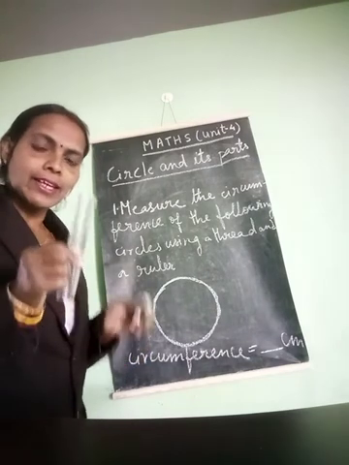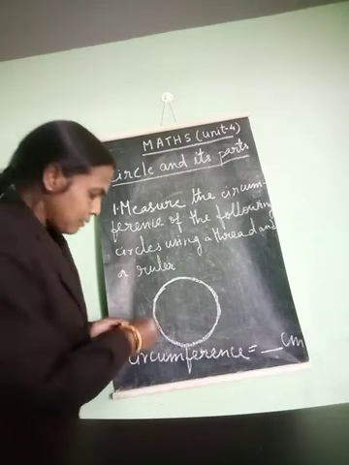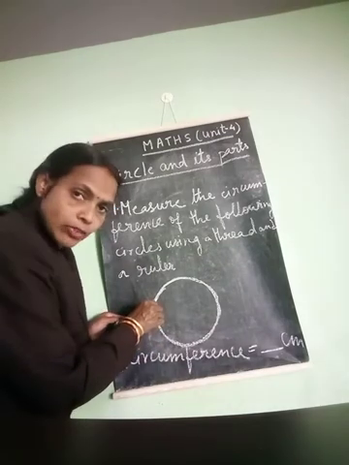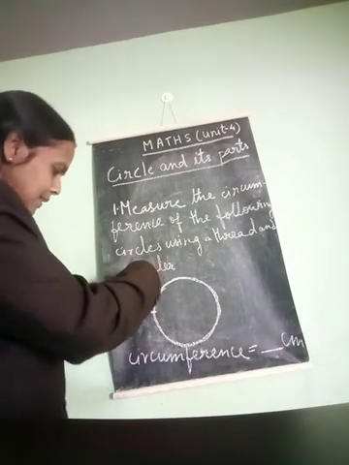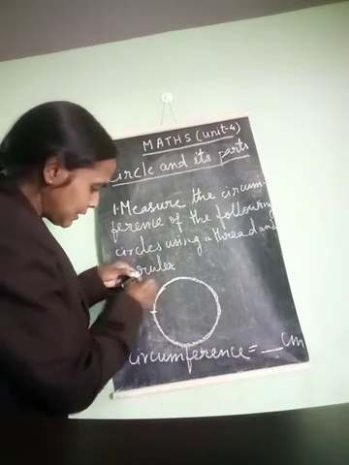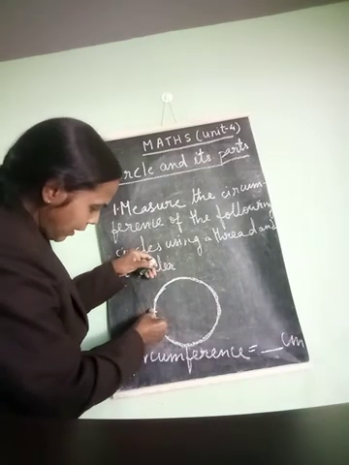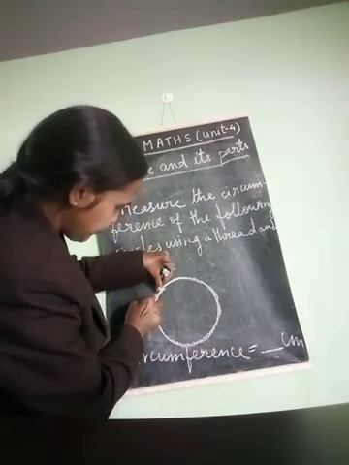So ruler I have taken and this is the thread. Let us see how we will measure this one. I am marking one point here. I will start from here. Okay. Then you keep the thread like this. I have taken thread, so you keep it over here, and slowly you go around this circle.